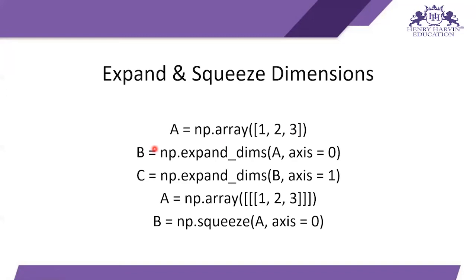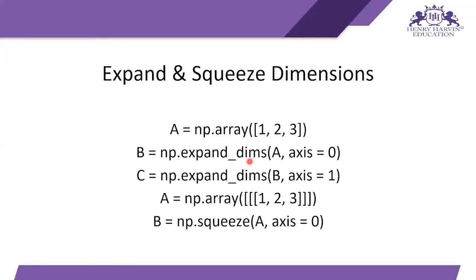Like if I want to expand its dimension in axis is 0, then I can just type b is equal to np dot expand underscore dims, then write the name of the array variable, which in our case is a, and then the axis in which you want to increase the dimensions. I want to increase my dimension in axis equals 0, then I have b having the same number of elements but increased dimensions.